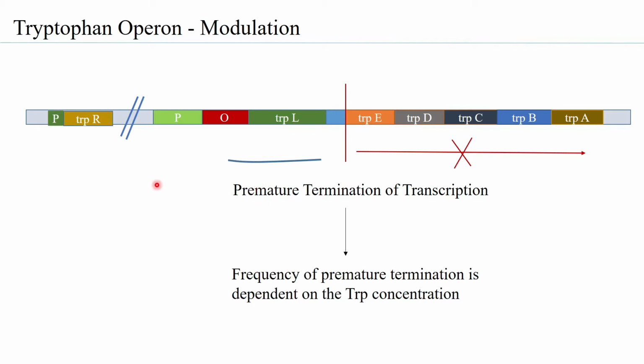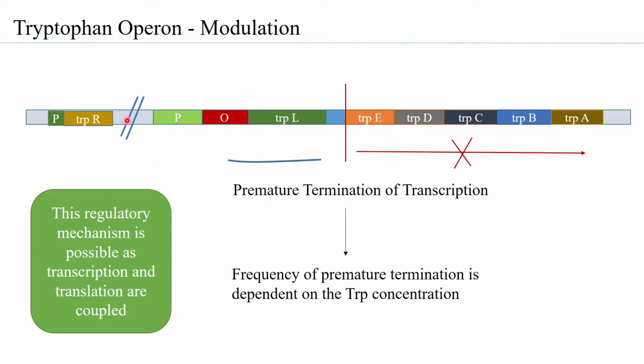Just like the holorepressor being able or not being able to bind to the operator is dependent on the tryptophan concentration, similarly the modulatory regulation system is also dependent on the concentration of tryptophan within the bacteria. Plus, there is another very important thing to be taken note of, and that is that this regulatory mechanism is possible because transcription and translation in prokaryotes are coupled. That is, they go on hand in hand.